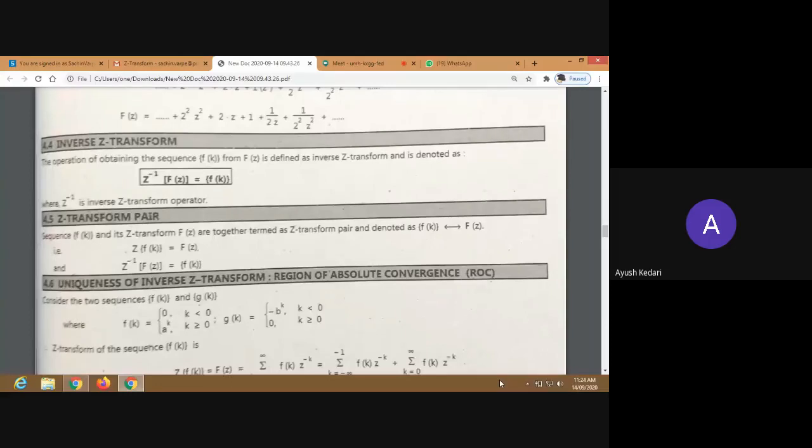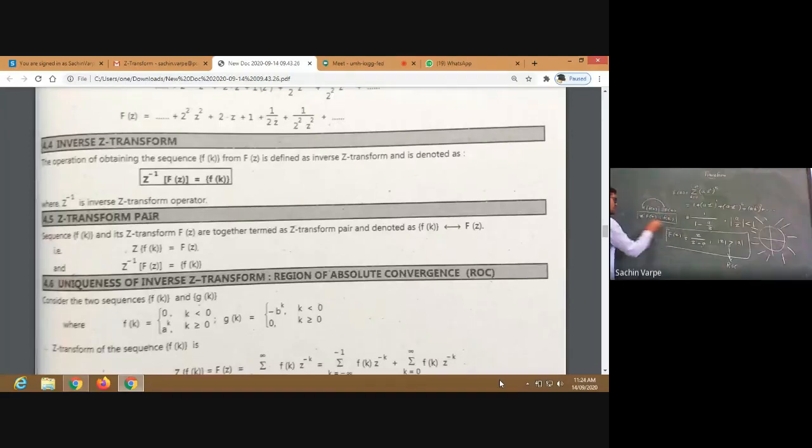So Z inverse of f of Z will be f of k. We will discuss later, with special cases, how to find the inverse Z transform. This is just an introduction here: what is the inverse Z transform?